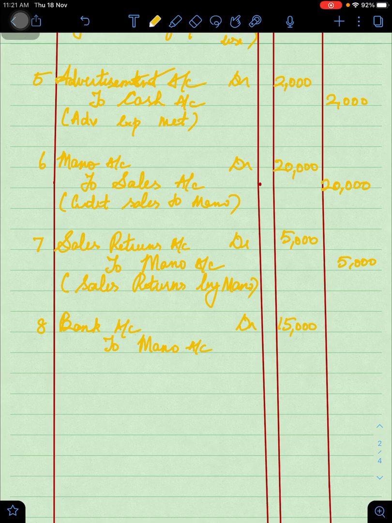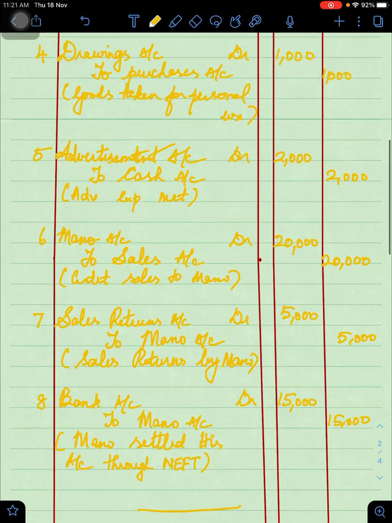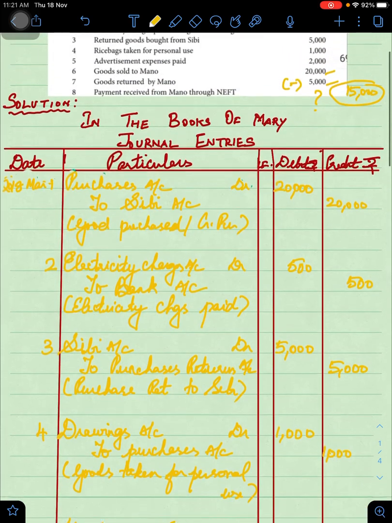He is the giver of money, that is settling cash. So what do you say? Manu settled through his account through NEFT, National Electronic Fund Transfer. So this is how we will be accounting, journalizing for this problem.